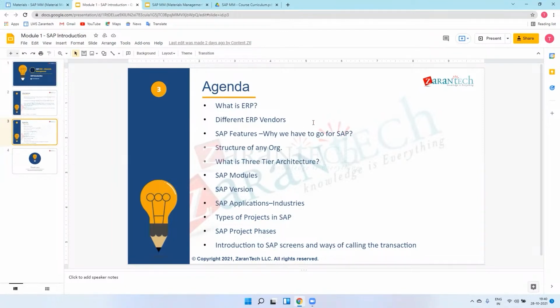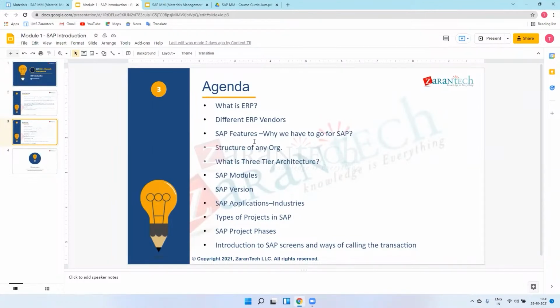This is for theoretical purposes. As an SAP MM consultant, we should know all about SAP: what SAP is, which modules are there, which versions we are using, and what types of projects there are.